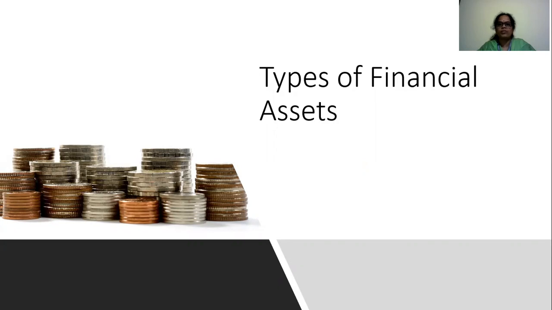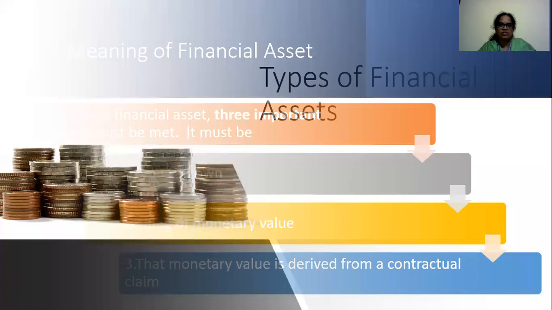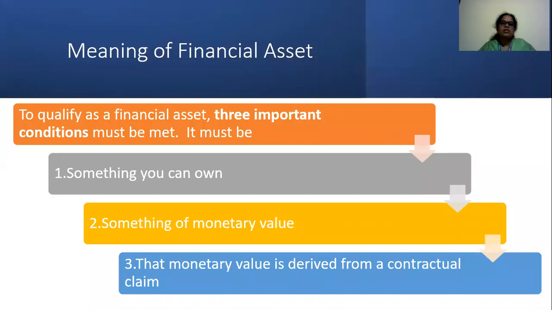In this video, we will be trying to understand the different types of financial assets. Before we could understand the types of financial assets, let us understand the meaning of financial assets. An asset to qualify as a financial asset needs to fulfill three important conditions. The asset must be owned by an individual. It must be something that has monetary value, and this monetary value needs to be derived from a contractual claim.